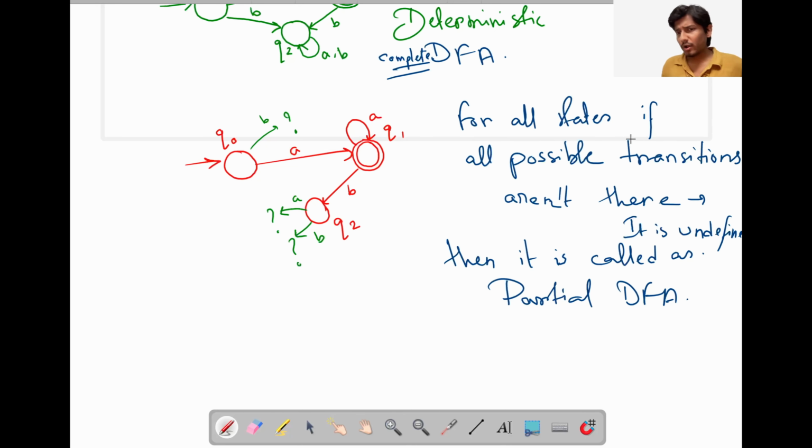Okay. So for all states, if all possible transitions aren't there, that is, some of the transition functions are undefined, maybe absent, then it is called a partial DFA.